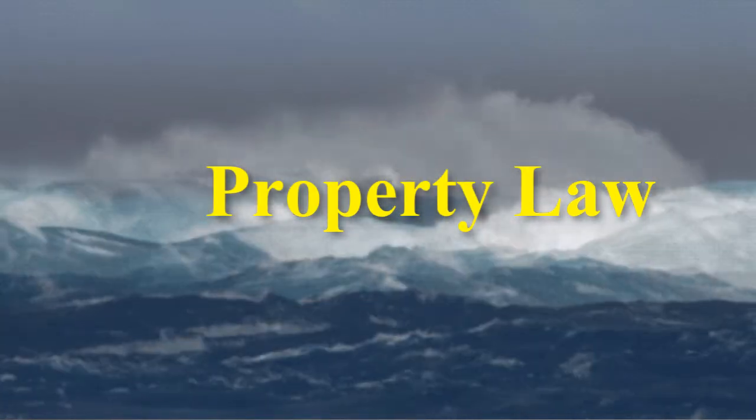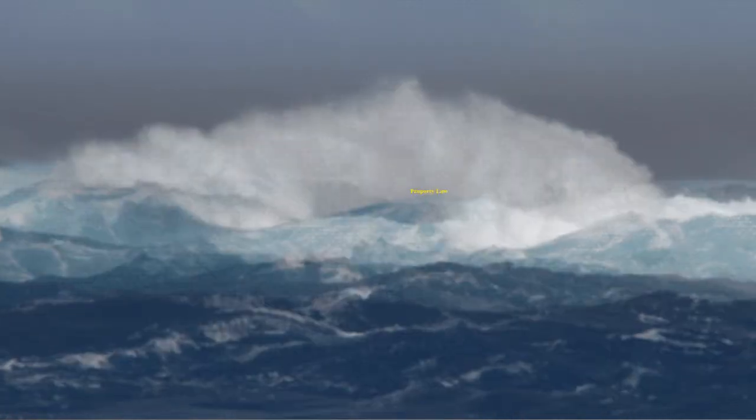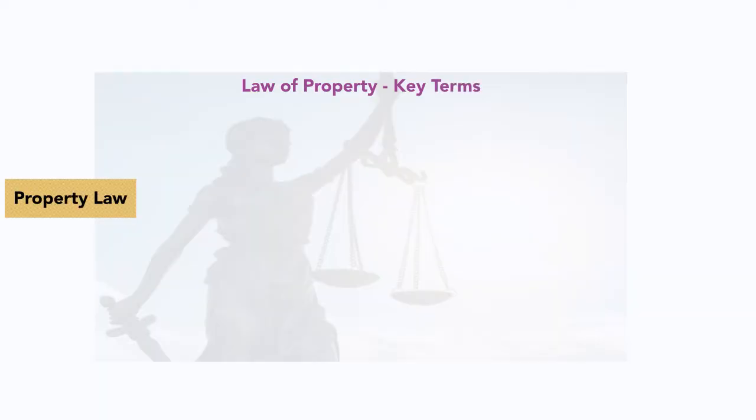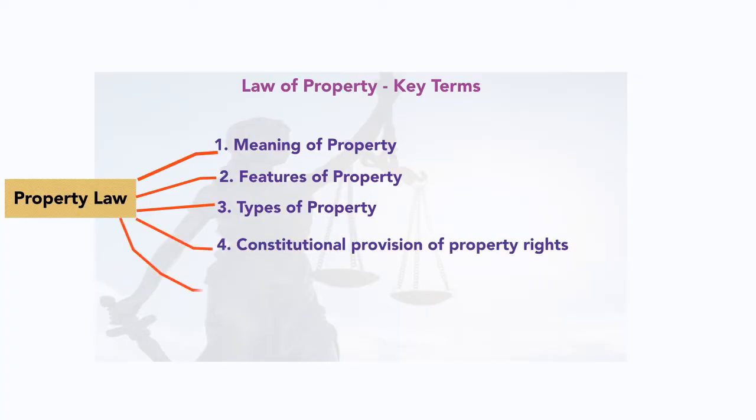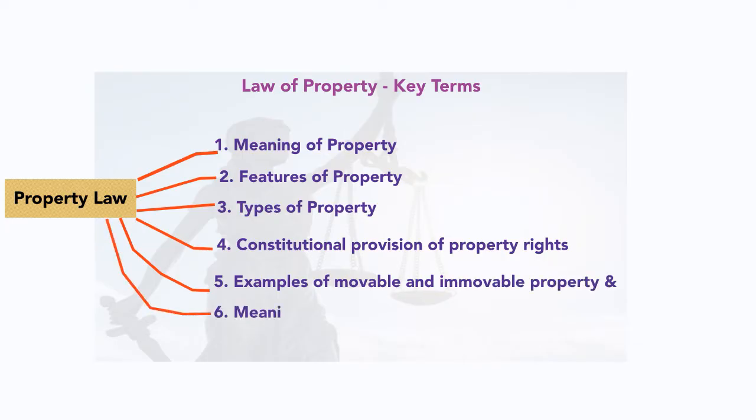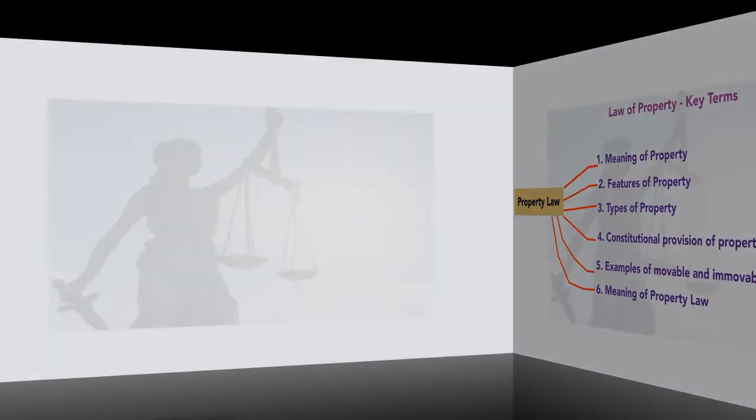Law of property. So, the contents that we will be discussing in this topic are basically the meaning of property, features of property, types of property, constitutional provision of property rights, examples of movable and immovable property, and meaning of property law. So, these are the contents that we are going to discuss under the heading of property law. So, let's begin with the concept of property.